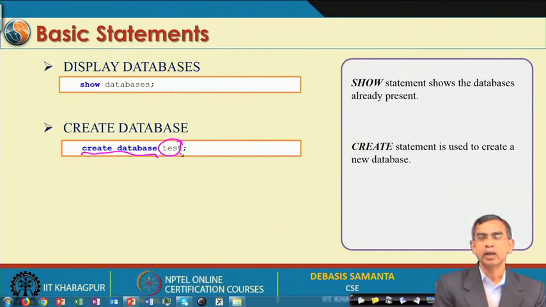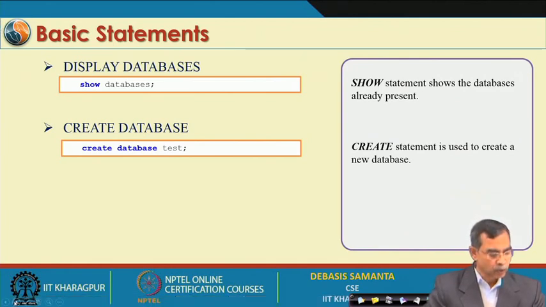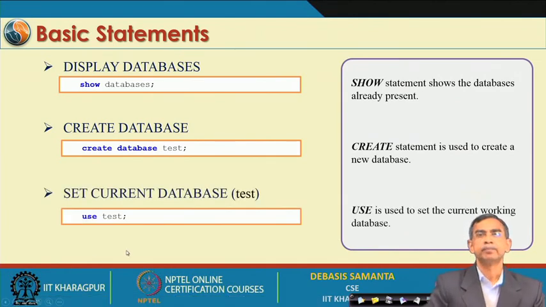So, that is why we first have to create a database, and the name is test. Now, suppose there is already a database which has the same name, then definitely it will report an error. So, that database creation is not successful, please try with some different name. So, this is the idea about the second command, which is how you can create a database of your own, and then finally, you have to initialize the test.